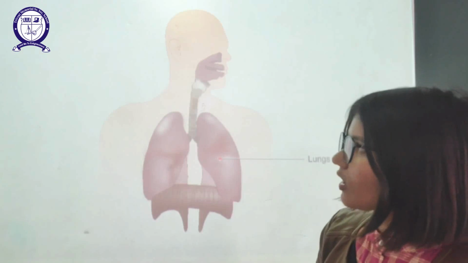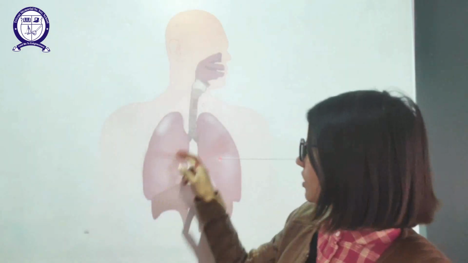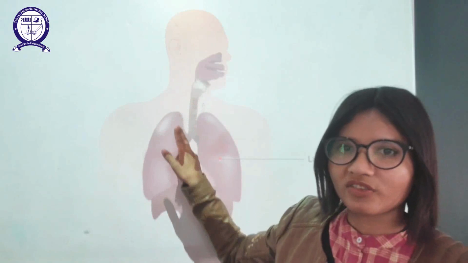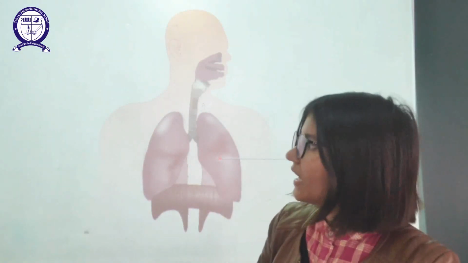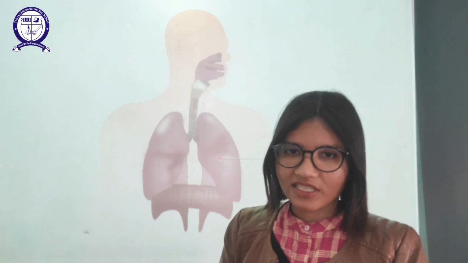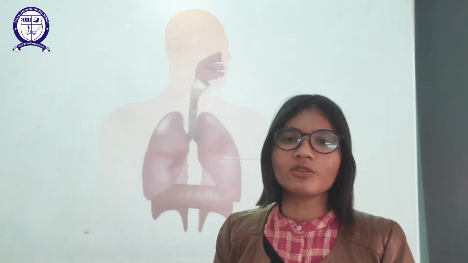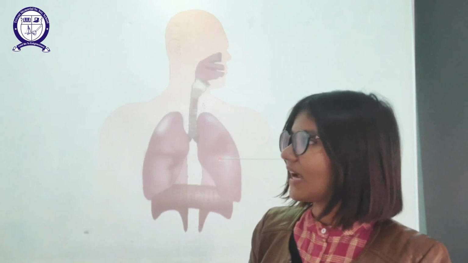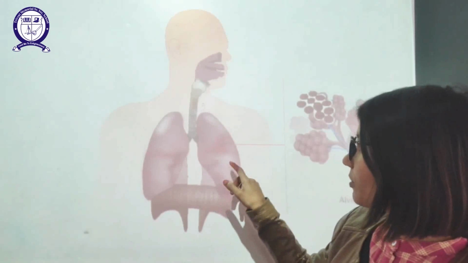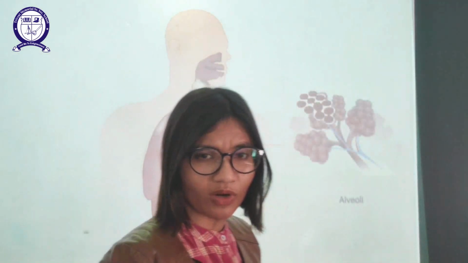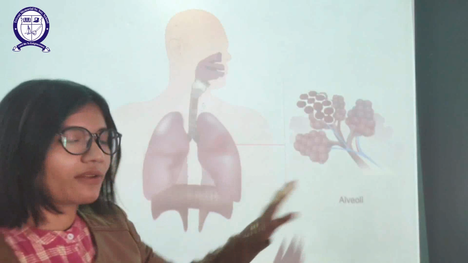Okay, now we will talk about lungs. The bronchi, which are the divided parts of the trachea, go inside the lungs, and then they are divided into subgroups that are known as bronchioles. Firstly, it will divide into primary bronchioles, then it will branch into secondary bronchioles, and then secondary bronchioles will be branched into tertiary bronchioles, and ultimately those tertiary bronchioles will form the alveoli. Okay? So the terminal part of the bronchioles will be the alveoli.